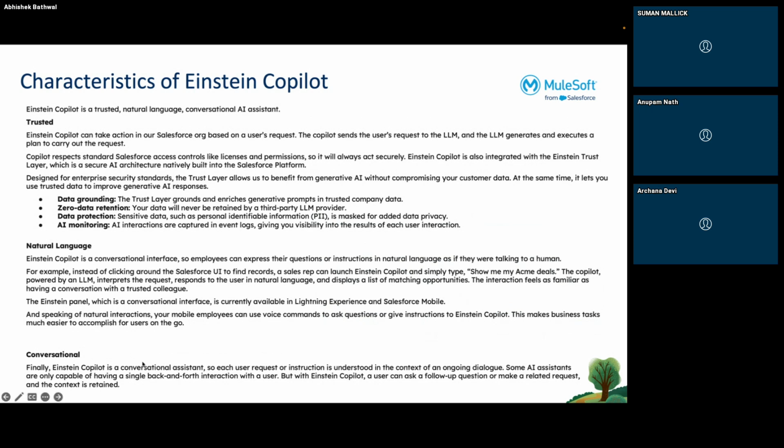Conversational, again as I said, means it is not a single back and forth, but you can have follow-up questions with it. You can have related questions, and it will give you the solution for that.